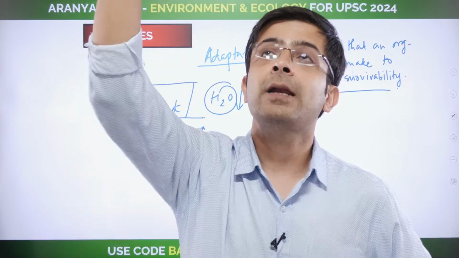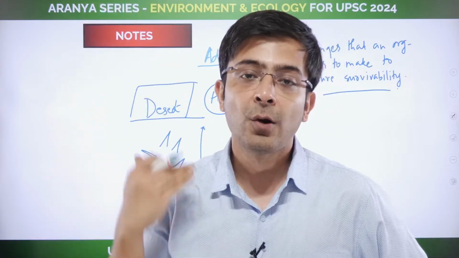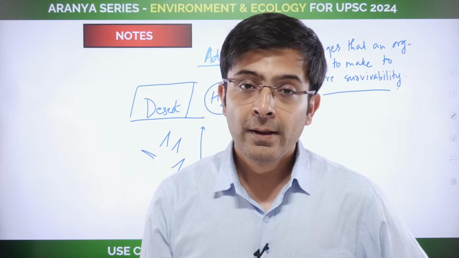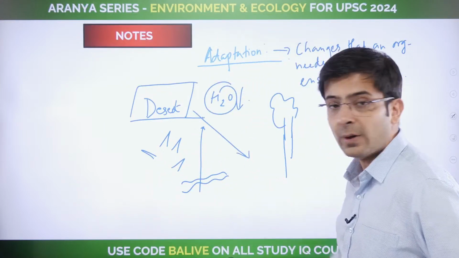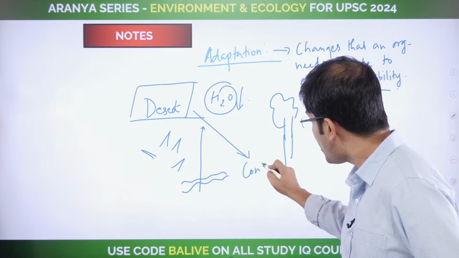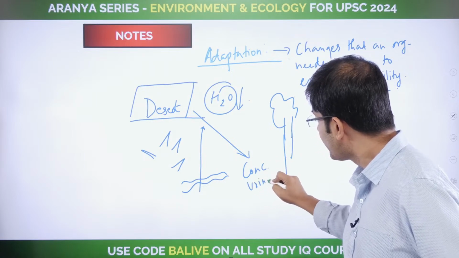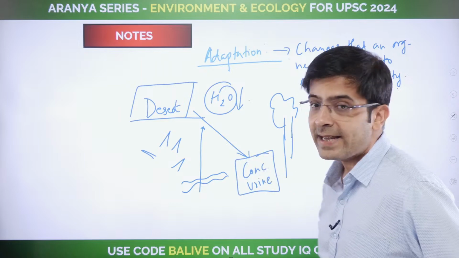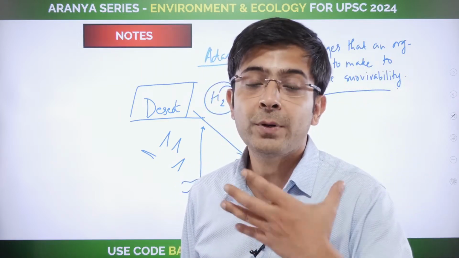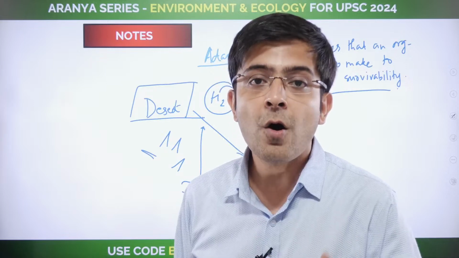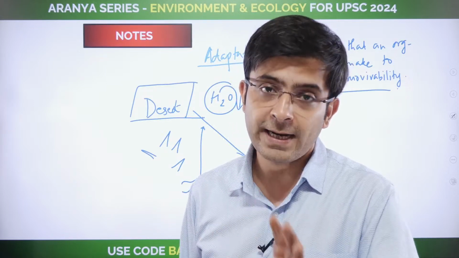They need that particular height to go ahead and eat it. Long necks. Again, you find certain animals in desert ecosystems that pass concentrated urine. Why is that happening? To minimize water loss from their body so that they are able to sustain themselves. All of these are examples of adaptation.